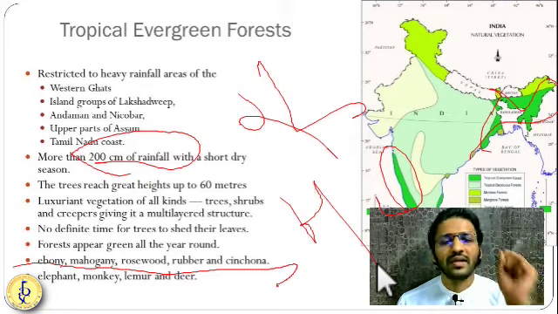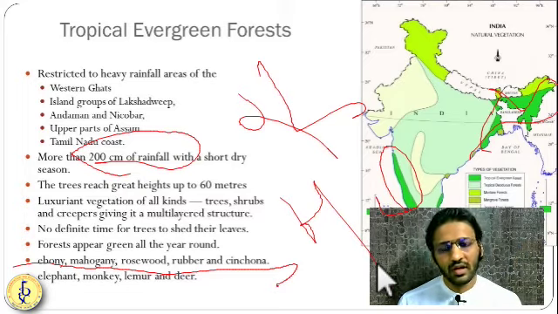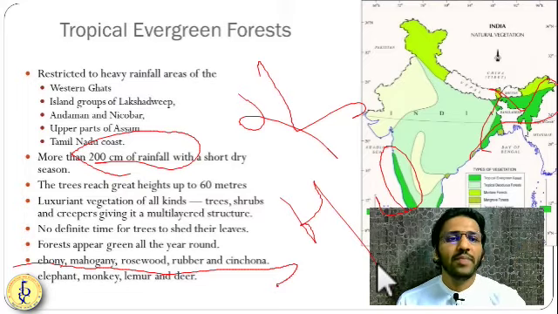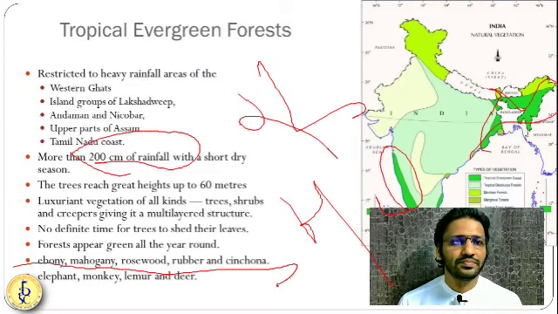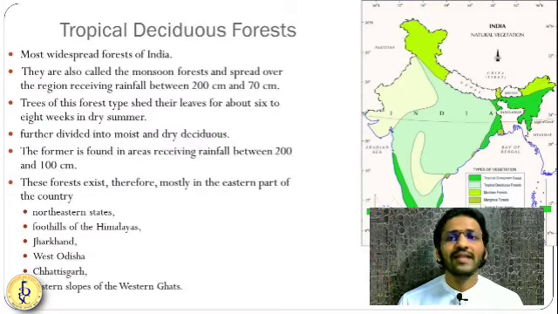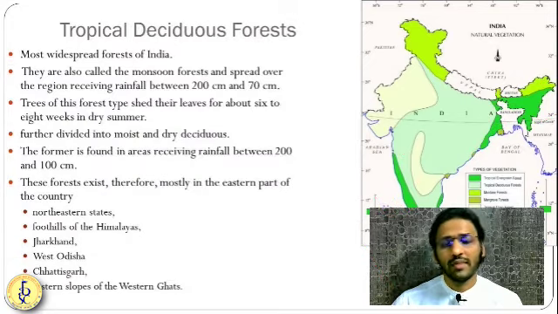You'll find reptiles like cobras, kraits, and monitor lizards, and so many things you'll find over there. Okay, so a very highly biodiverse place. You have a tropical evergreen type of forest. Now, friends, the next type of forest is the tropical deciduous type of forest.